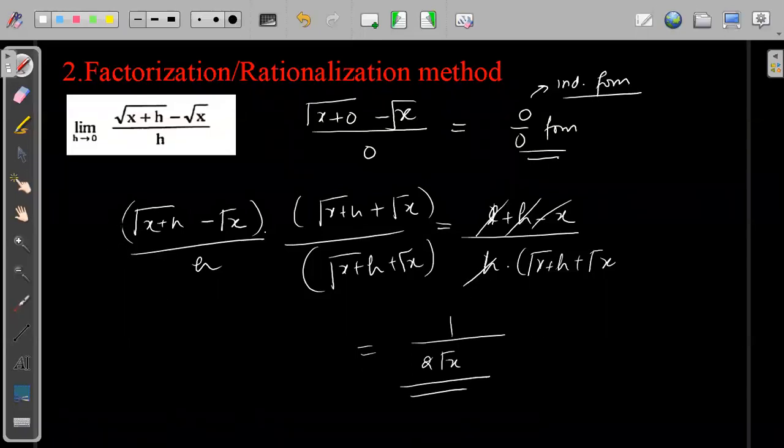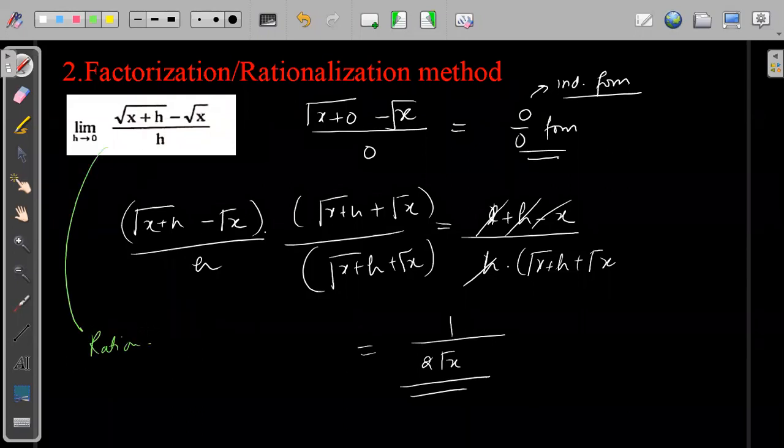Now remember how to know whether it is rationalization or not. If it is an indeterminate form, and if you see some roots in the numerator or in the denominator, try to think that one of the ways can be rationalizing.